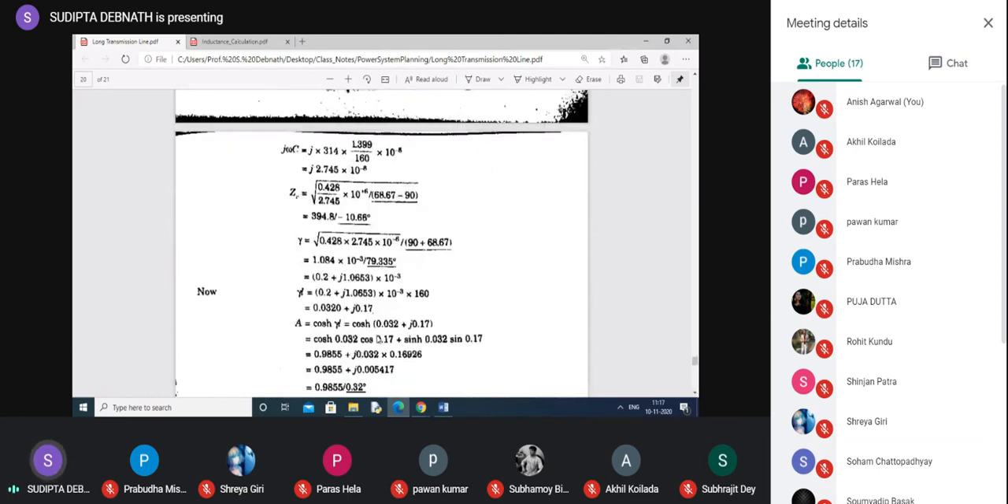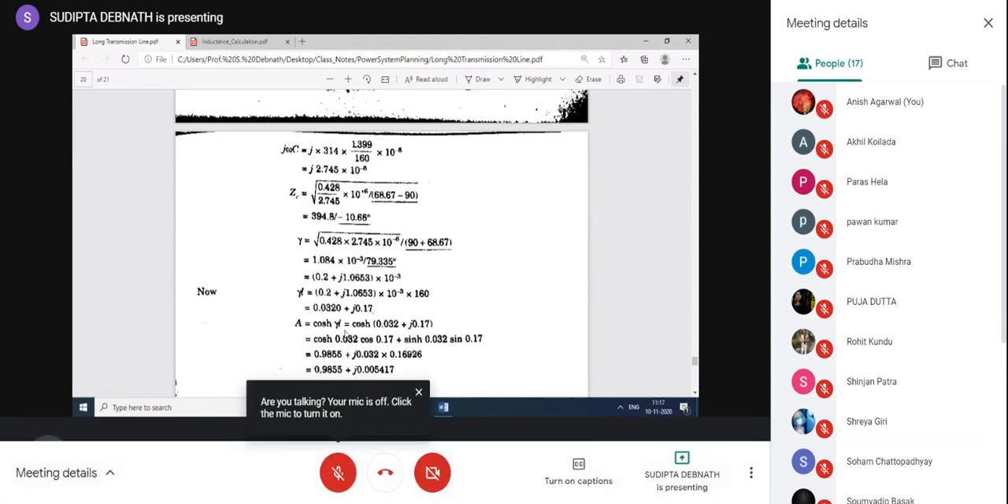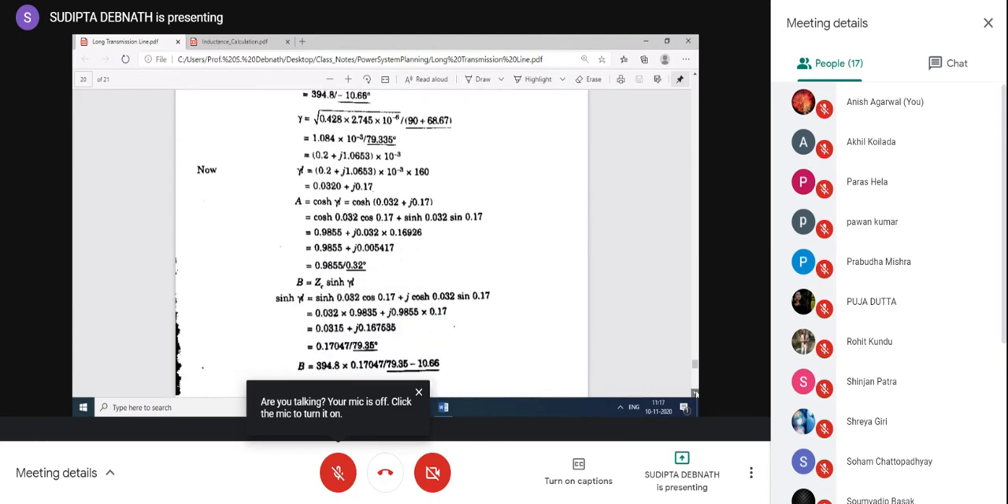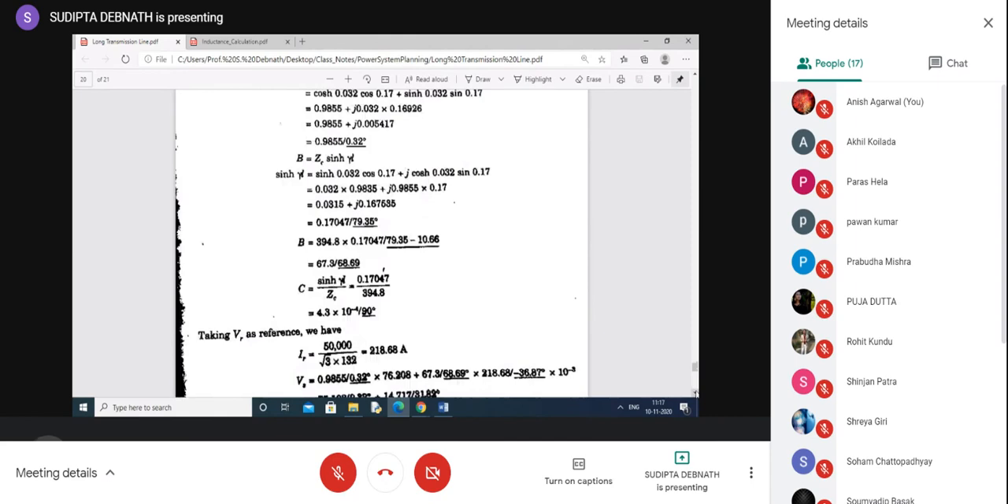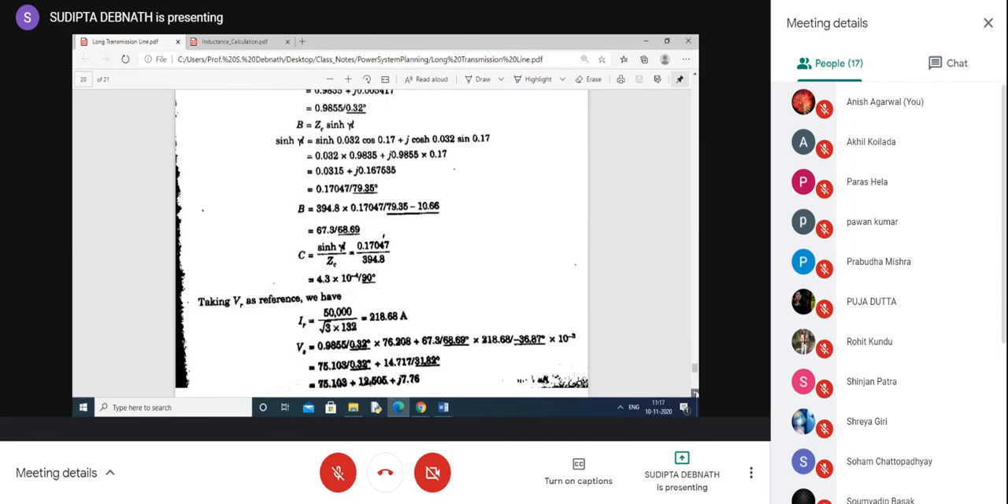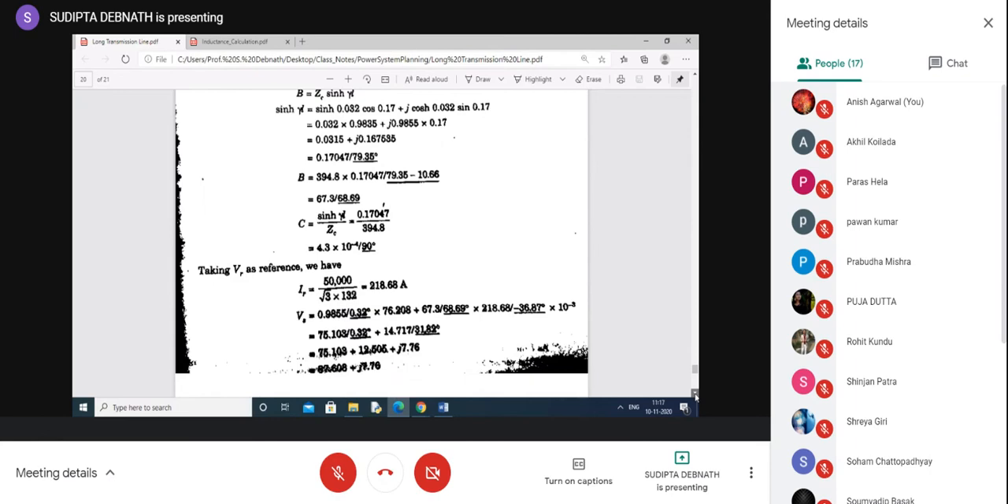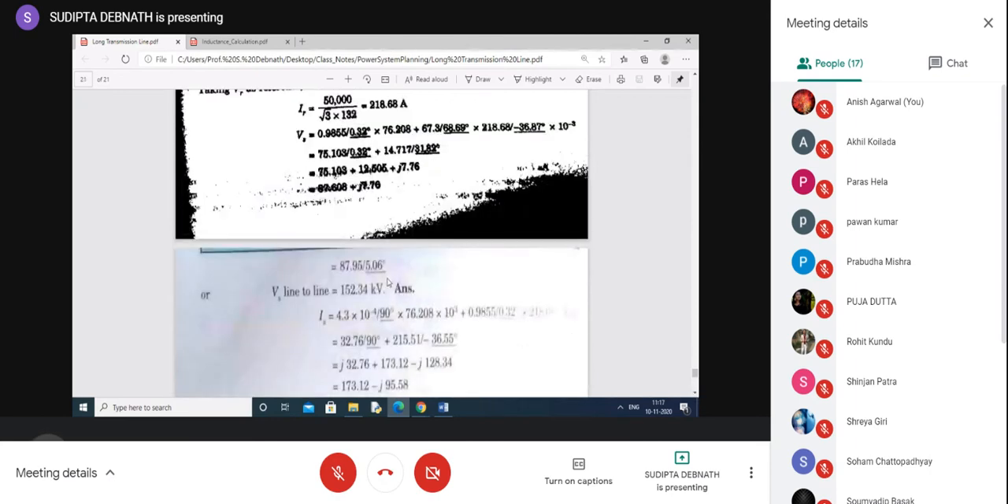Find out the ABCD parameters, because it's very easy to find out VS and IS if you use ABCD parameters. So A is cosh gamma L. You calculate this A, then B you calculate with sinh gamma L, then you go to C and D. D is calculated, it will be equal to A. So what is actually VS? It is simply A VR plus B IR. You simply find out VS like this. Similarly, you have to give the answer in line to line form.